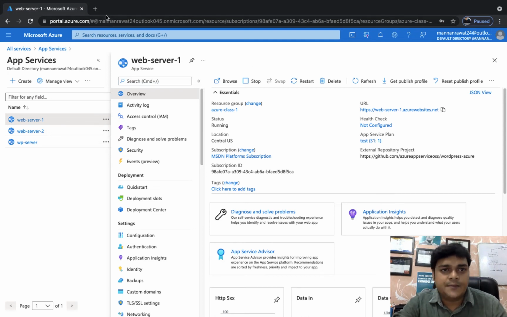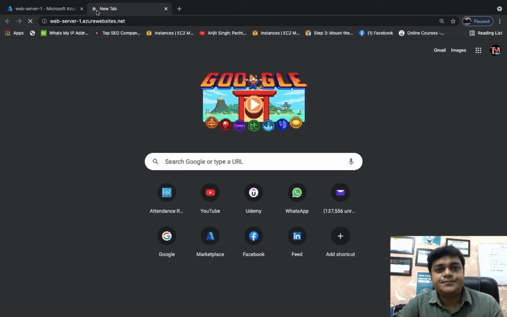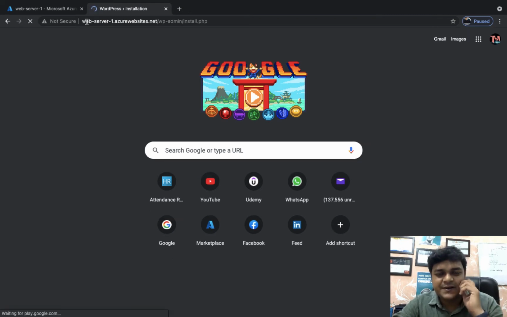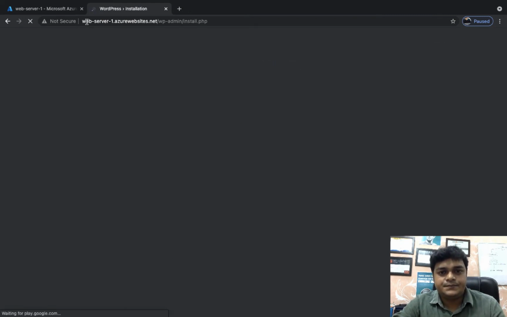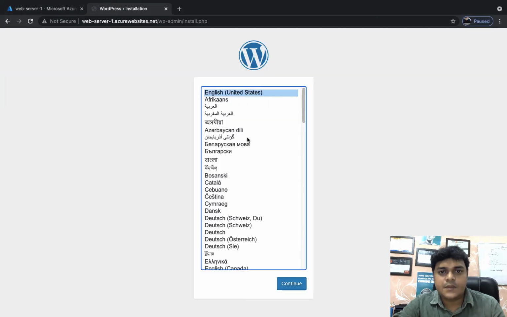Copy the URL and paste it in the browser. It gives you the option to install the WordPress service. It's a bit slow, so we need to wait. Okay, you will get an option related to the installation, so just select it and click continue.